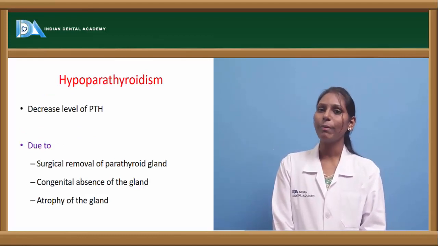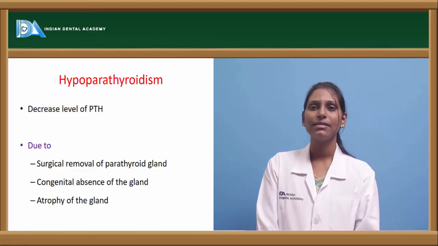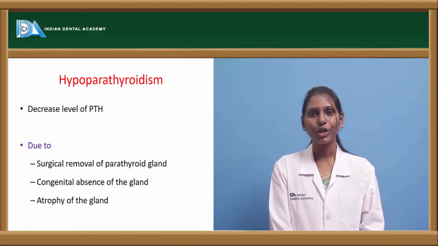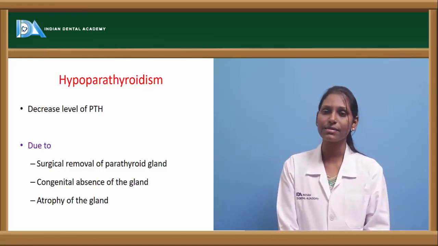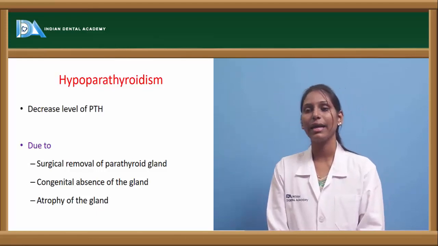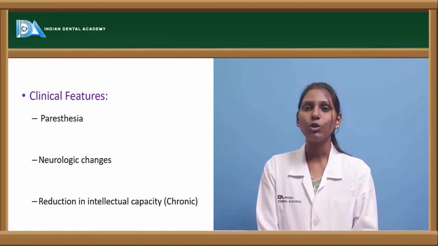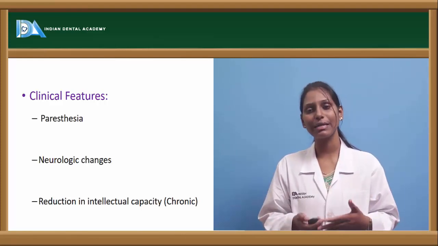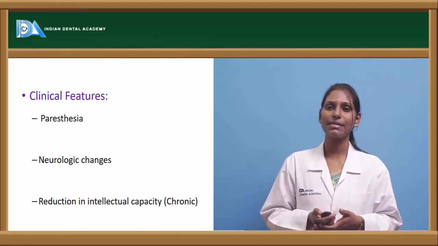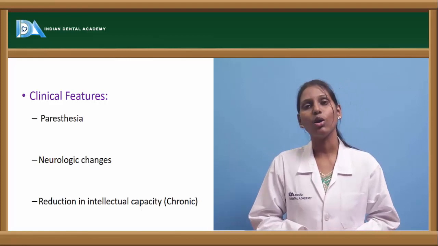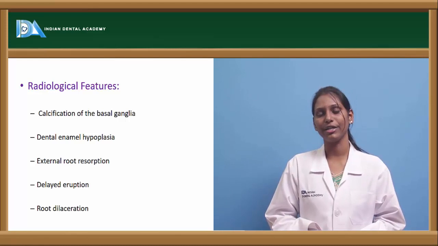Now coming to hypoparathyroidism. Hypoparathyroidism is a condition where there is decreased circulating parathyroid hormone. It can be due to surgical removal of the parathyroid glands, congenital absence of the gland, or atrophy of the gland. The clinical features of hypoparathyroidism include paresthesia. Patients usually manifest with paresthesia. There can be neurological changes and reduction in intellectual capacity, which is again one of the pathognomonic features of hypoparathyroidism, especially in chronic hypoparathyroidism conditions.